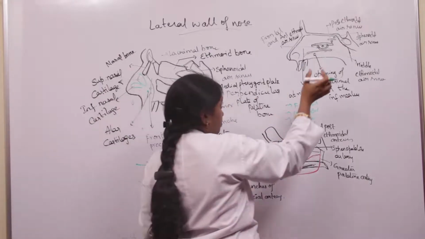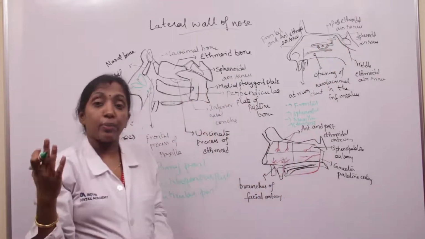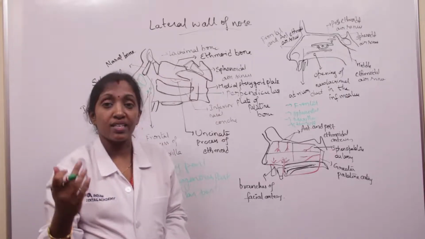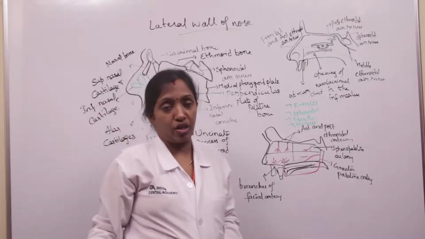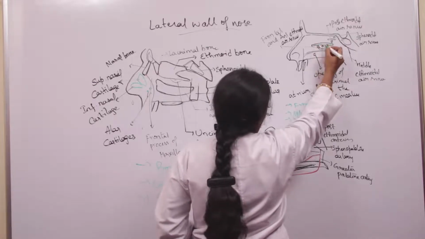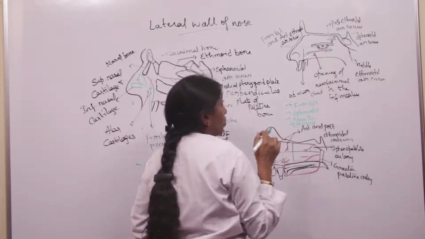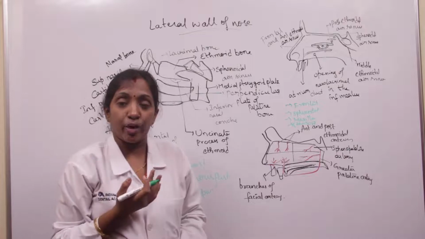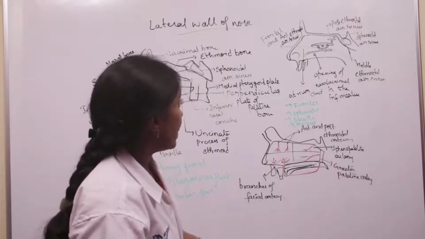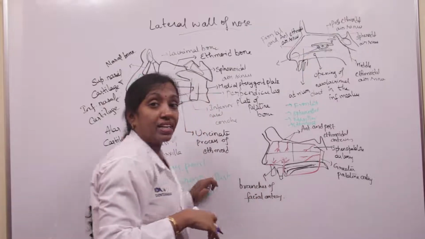Coming to the middle meatus, beneath the middle meatus of the nose, we have a bony projection, a bony bulging caused by the middle ethmoidal air sinuses. Ethmoidal air sinuses are 3: anterior, middle and posterior. This bony bulging present beneath the middle meatus, we call it bulla ethmoidalis.